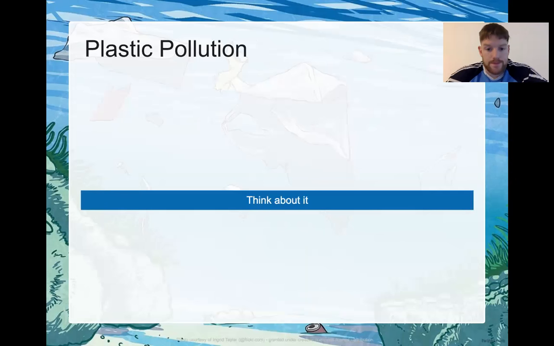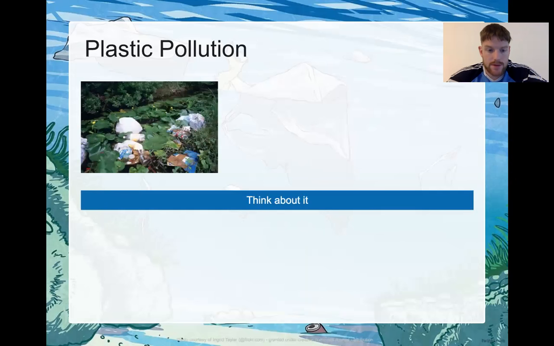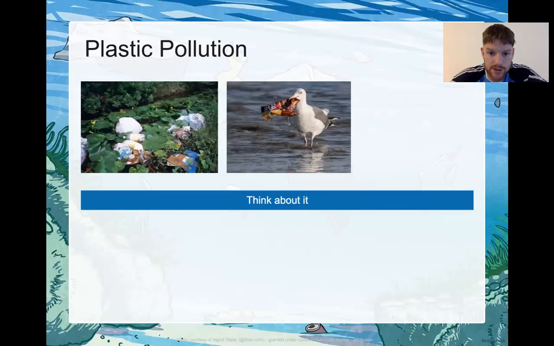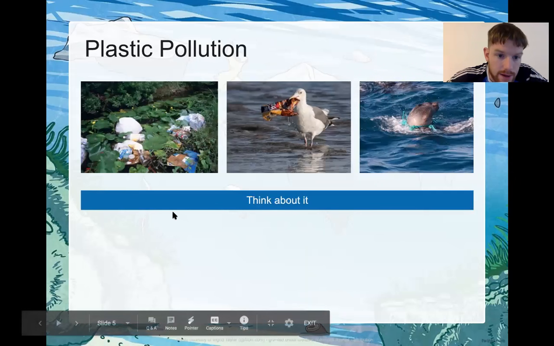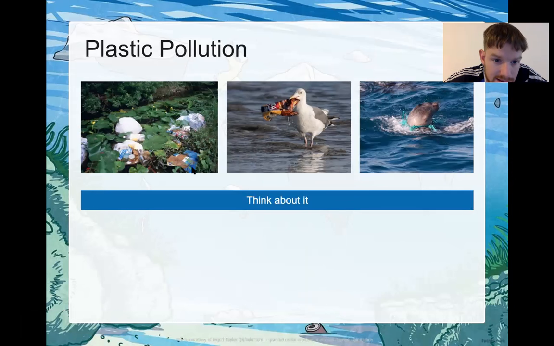Plastic pollution. Right, so here we have some pictures. This is a little stream or a pond, and you can see bits of plastic there floating around. Doesn't look very nice, does it? It's not very pretty to look at. That's one thing.